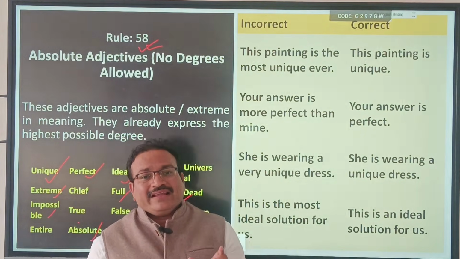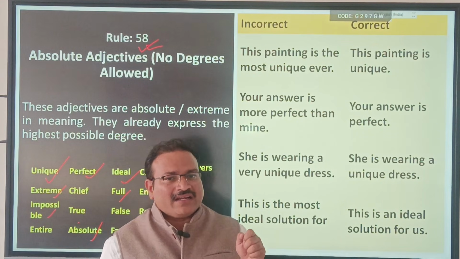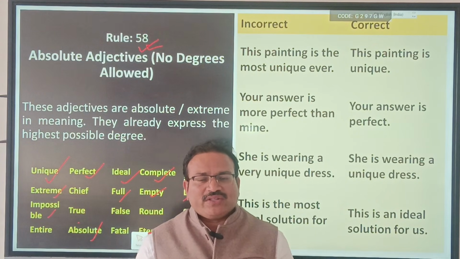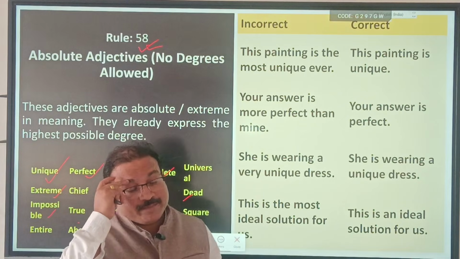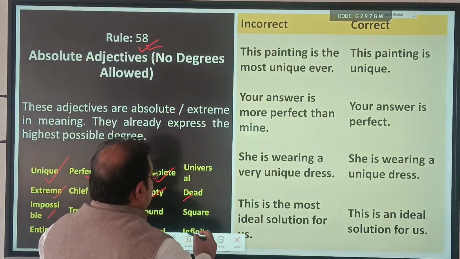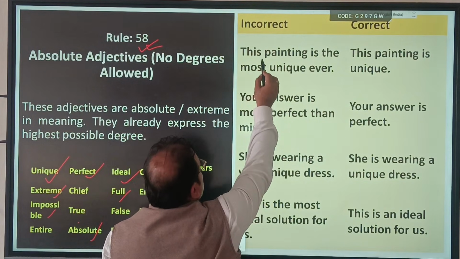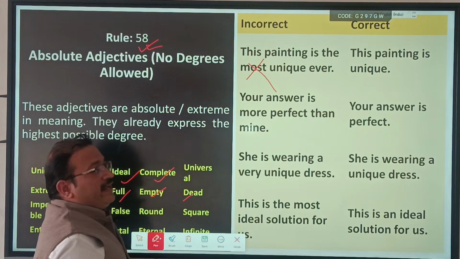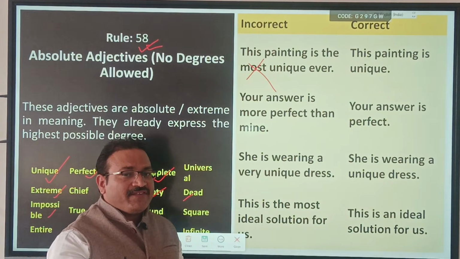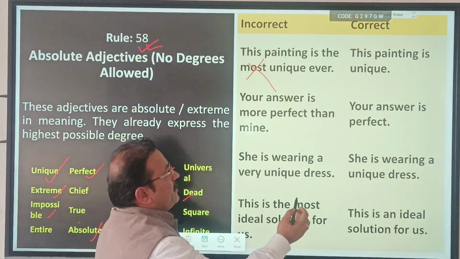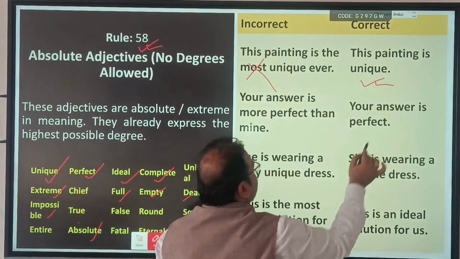So they are absolute in nature. They are extreme in nature. They cannot be compared. The painting is the most unique. Most is redundant. Why? Unique is an absolute adjective. Most is not required. Unique is unique.